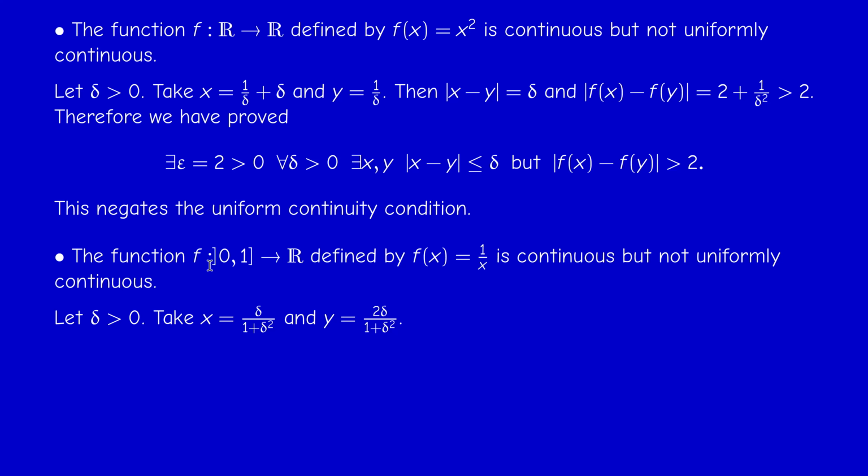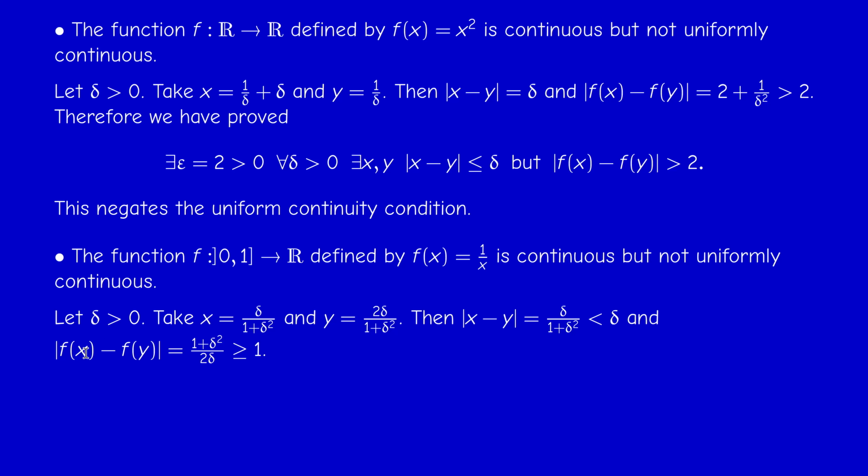Okay, so once again, take a positive number delta and take two numbers, delta over 1 plus delta squared and 2 delta over 1 plus delta squared. Of course, these two numbers are positive and less or equal than 1, because 2 delta is less or equal than 1 plus delta squared. And this is something that you may know from high school, because it's equivalent to saying that delta minus 1 squared is bigger or equal than 0. So now the difference between them is just delta over 1 plus delta squared, and this is less than delta because the denominator is bigger than 1.